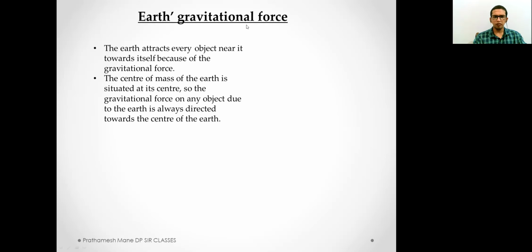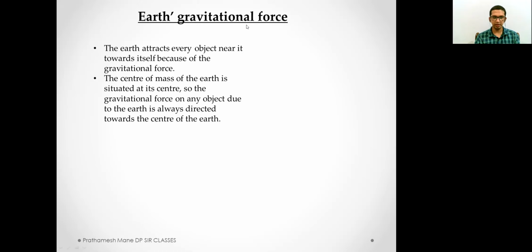Well, the center of the mass of the Earth is situated at its center. So gravitational force of any object is always directed towards the center. What does this mean? Almost a lot of mass of the Earth is at the center, right? All the mass of the Earth is at the core of the Earth. So everything on the Earth is directed towards the center.